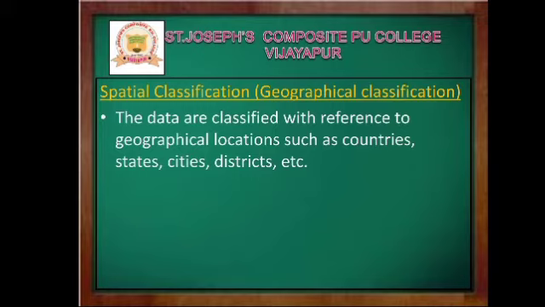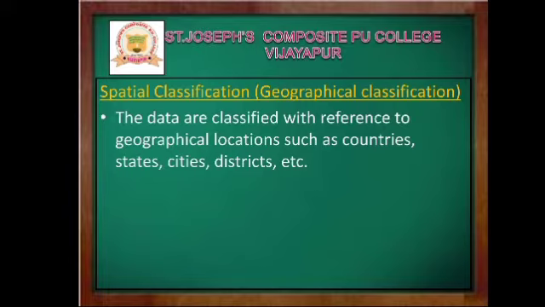Second one, spatial classification or geographical classification. The data are classified with reference to geographical locations such as countries, states, cities, districts, etc. So they are called spatial classification or geographical classification. Dear students, what is spatial classification?